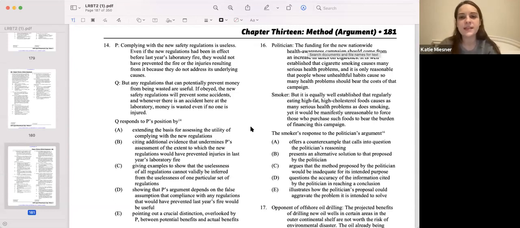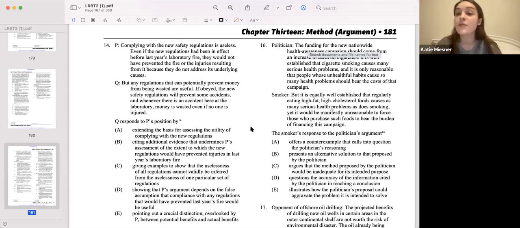Doing number 14 of method of argument from Logical Reasoning, by type. P: Complying with the new safety regulations is useless. Even if the new regulations had been in effect before last year's laboratory fire, they would not have prevented the fire or the injuries resulting from it because they do not address its underlying causes.